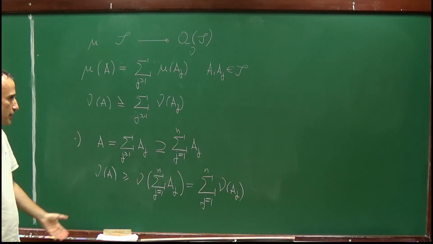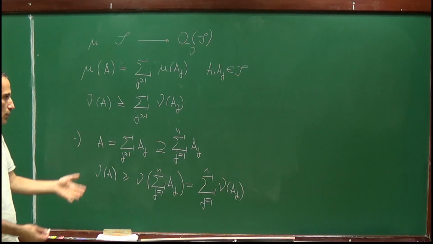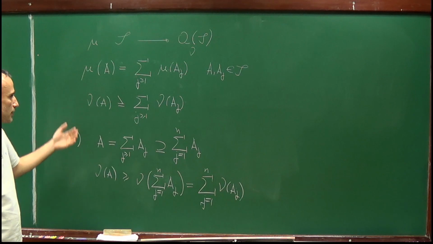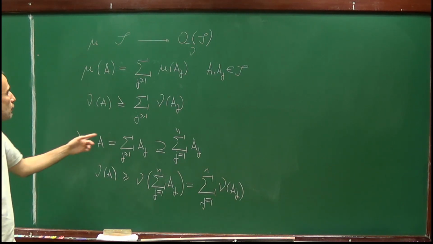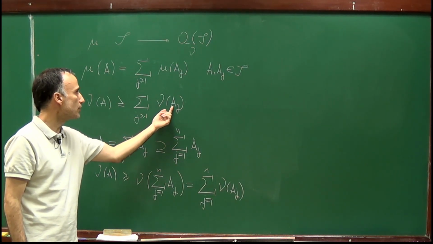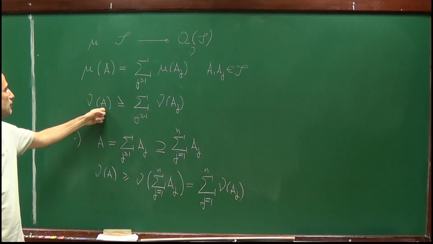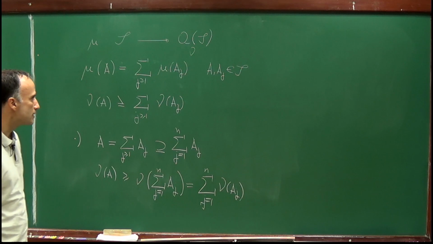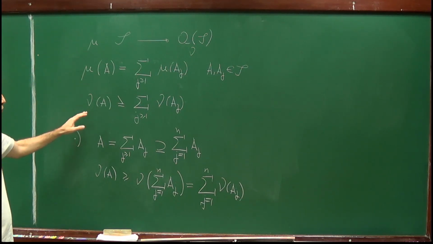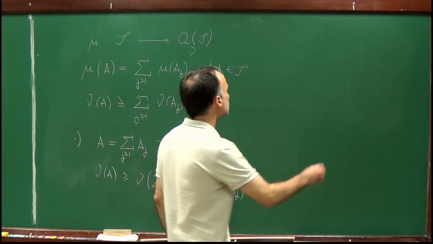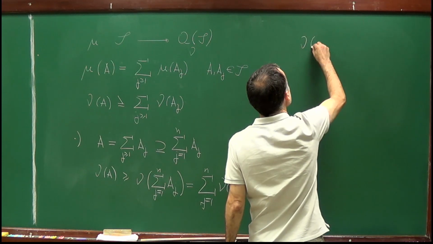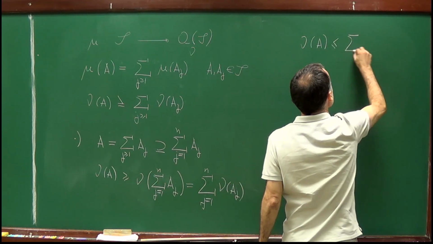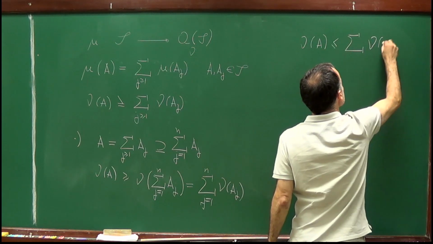We didn't use any special property of nu or of the set R. We just proved that this is always true if the sets A_j are disjoint and if A is equal to the union, provided nu is additive. So in order to prove our claim, what we really need to show is that nu of A is less than or equal to the sum of nu of A_j.